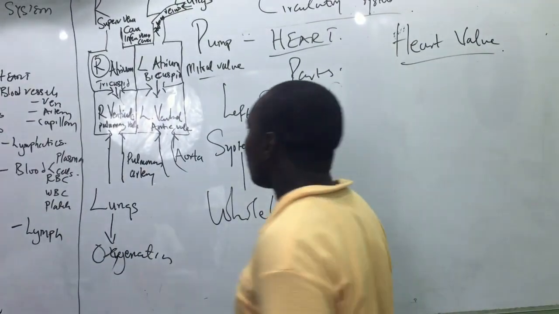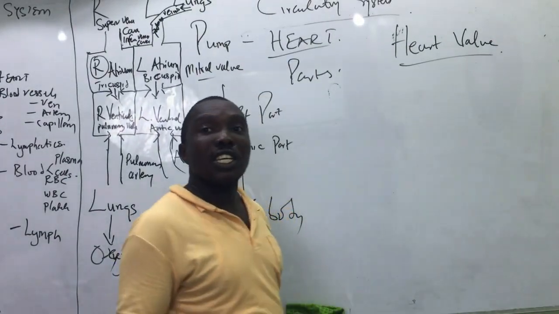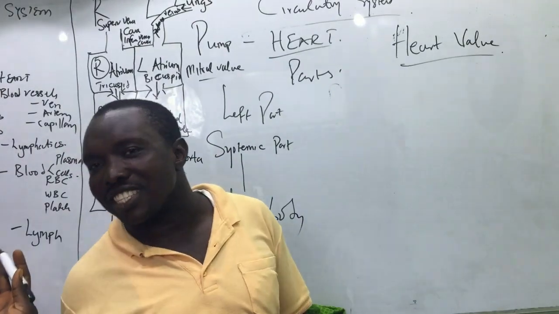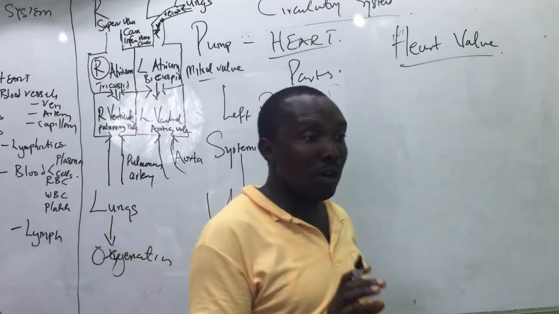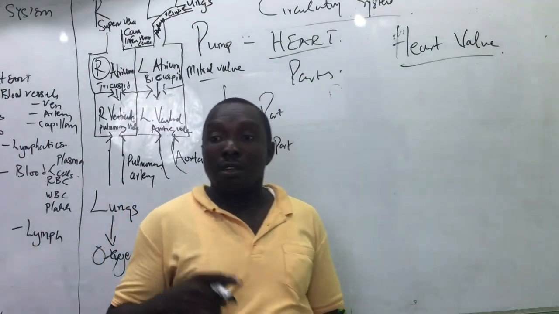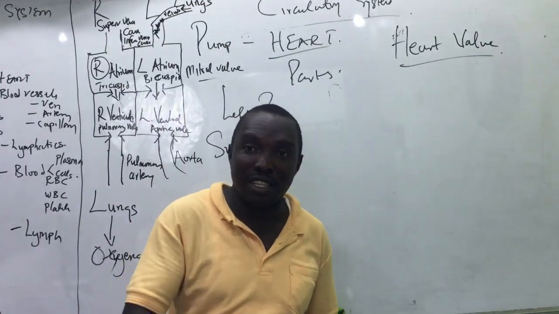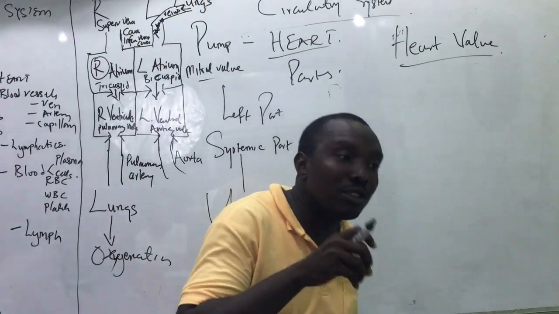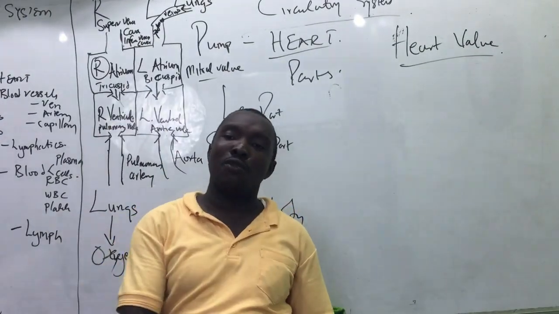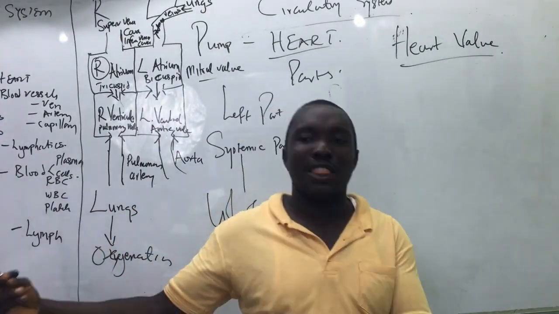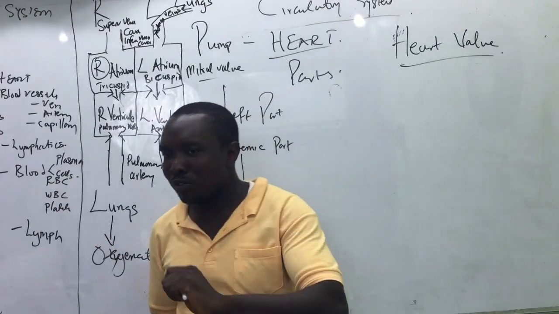Who can tell us what a fluid is? Nobody. Fluid is either liquid or what? Gas. Your gas cooker has a valve. The cylinder has a valve. That valve allows the gas to move only from the cylinder to the outside and not the other way around. So that is the work of the valves.